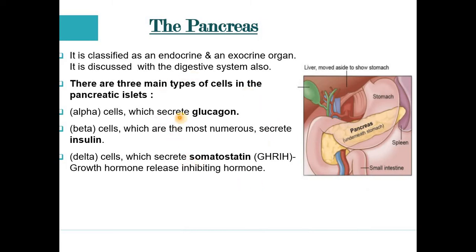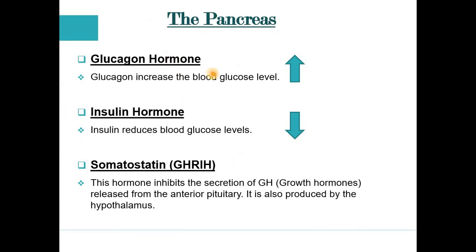Now in the next slide we will discuss the function of these 3 hormones, glucagon, insulin and somatostatin, one by one. First is the glucagon hormone. What exactly does glucagon do? It increases the blood glucose level. Insulin decreases the blood glucose level. So very simple, glucagon increases and insulin decreases.